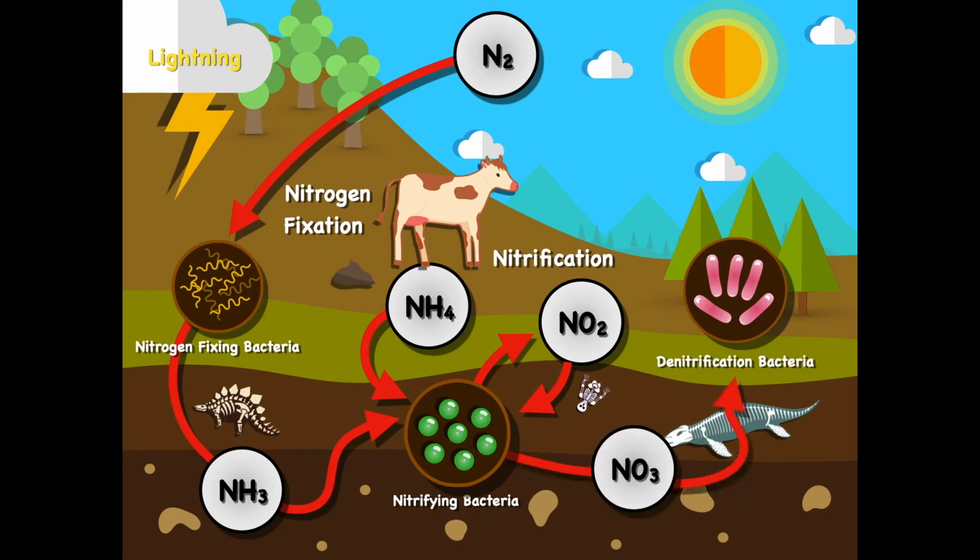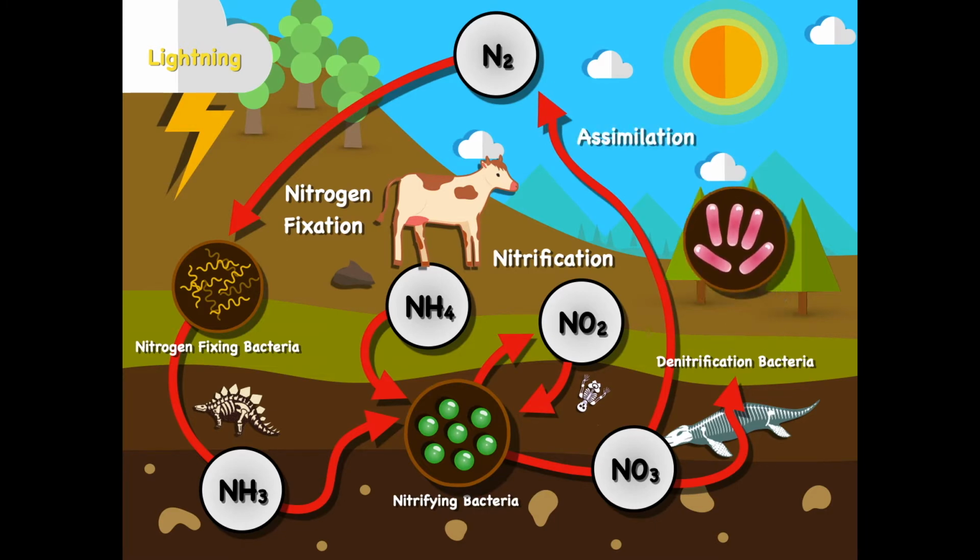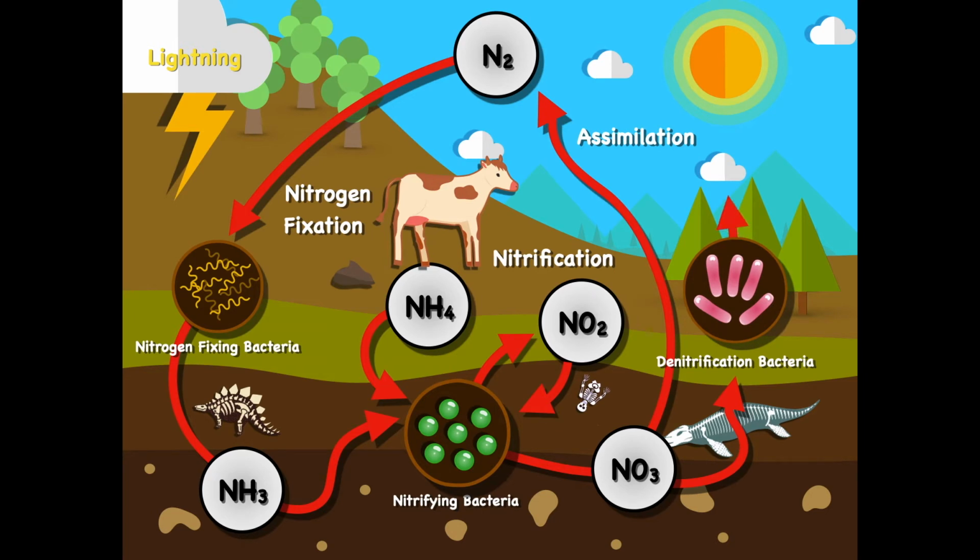Now lastly here, we're going to see nitrifying bacteria pass this on to denitrification. The NO3 that they also produce as a byproduct they can send to denitrification bacteria. And this NO3 is going to either, through assimilation, naturally convert into N2 gas, or with the denitrification bacteria, they're going to convert it back to N2 gas, which is going to exist in the atmosphere. And that process of the denitrification bacteria going from NO3 to N2 is denitrification. So this process is allowing these different molecules to exist so that different organisms can use the different forms most efficiently.